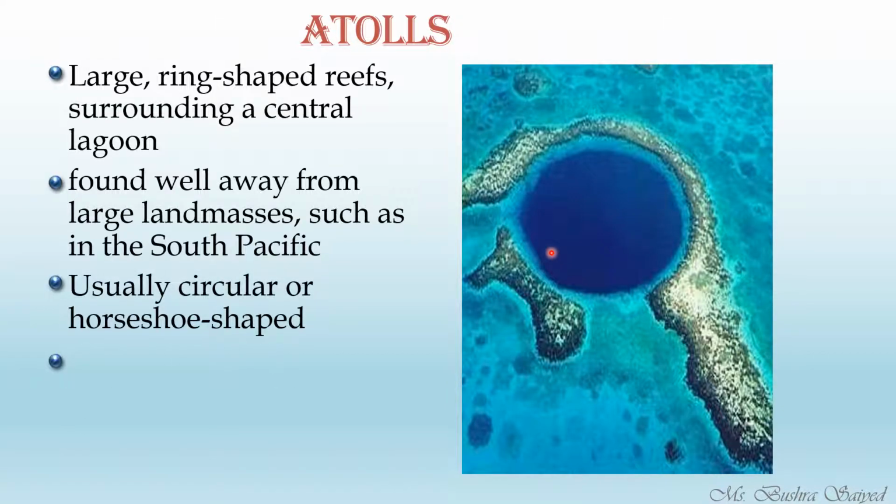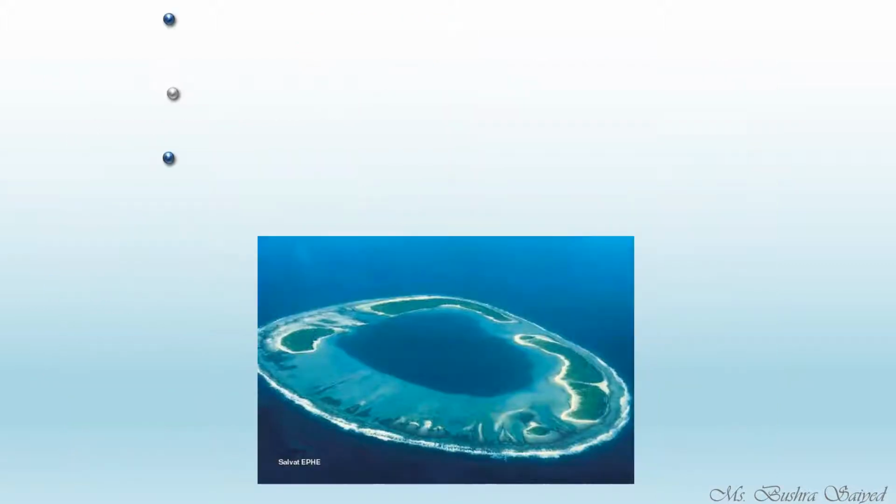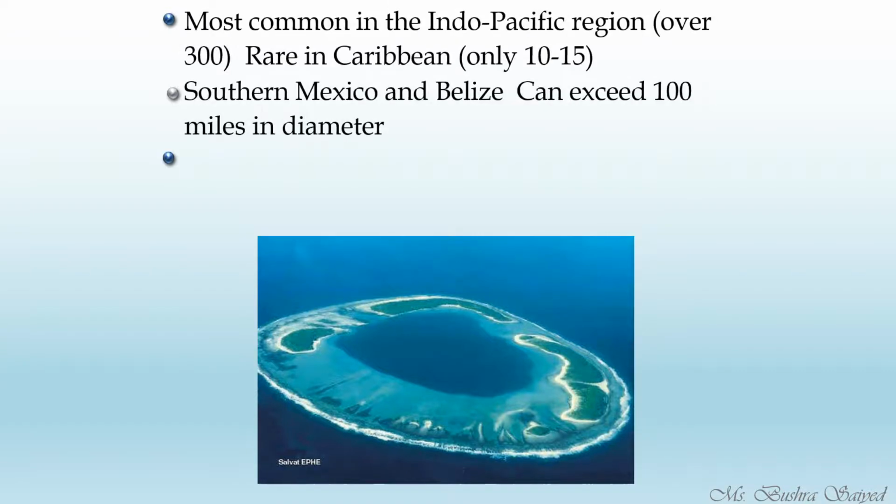Usually circular or horseshoe shaped. Parts of atolls may protrude above the surface, forming coral islands. So in this case also, just like barrier reef, the coral islands will be formed and you will be able to see them from over the surface. This is again one type of atoll reef. Most common in the Indo-Pacific region, over 300 are there in the Indo-Pacific Ocean, rare in the Caribbean. Southern Mexico and Belize can extend 100 miles in diameter.